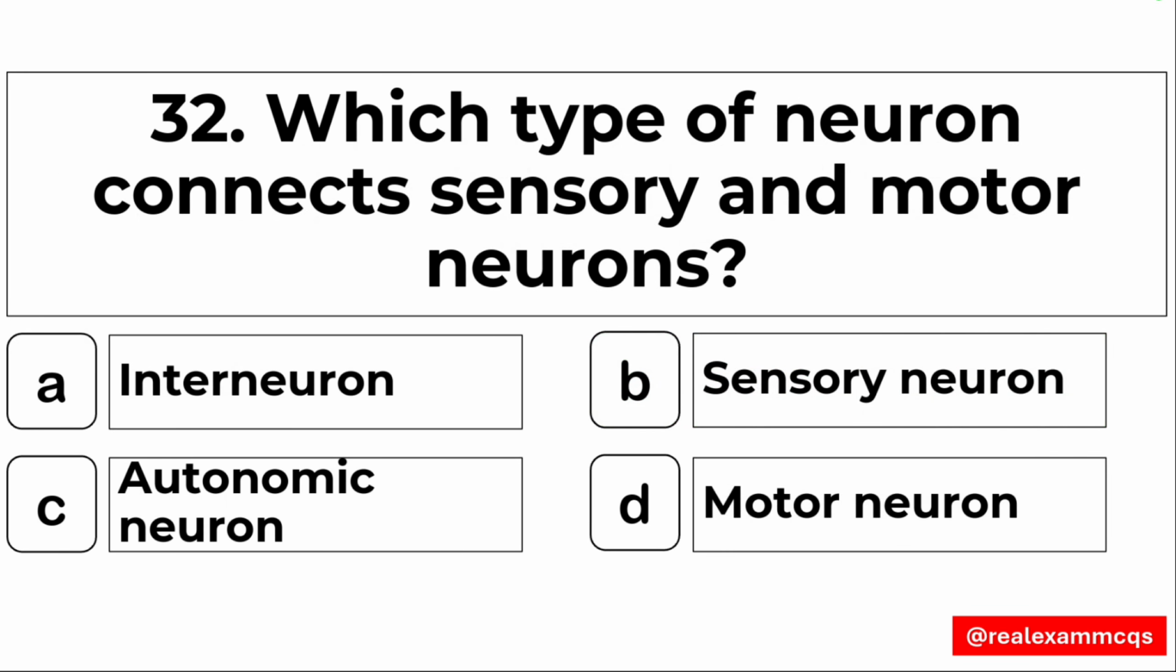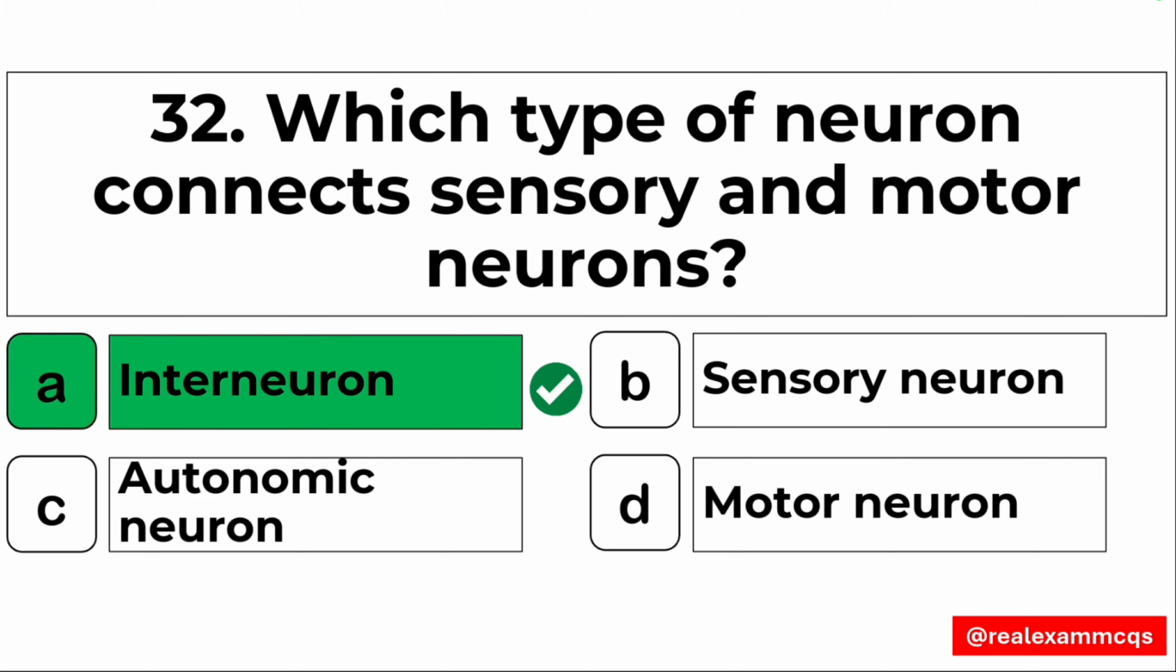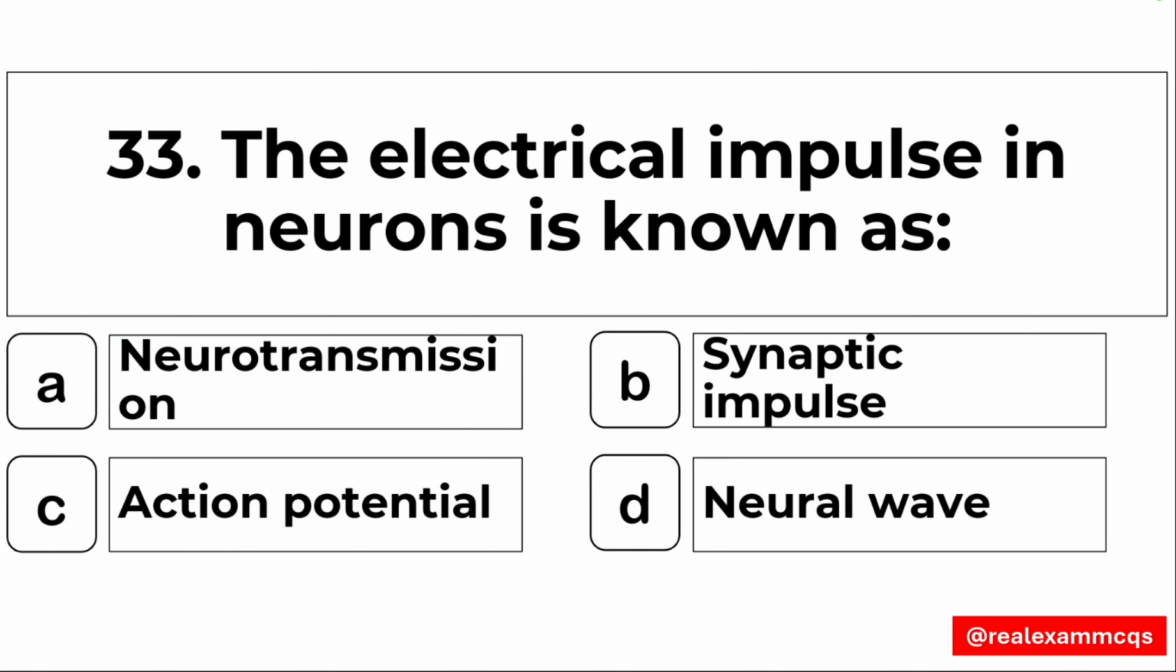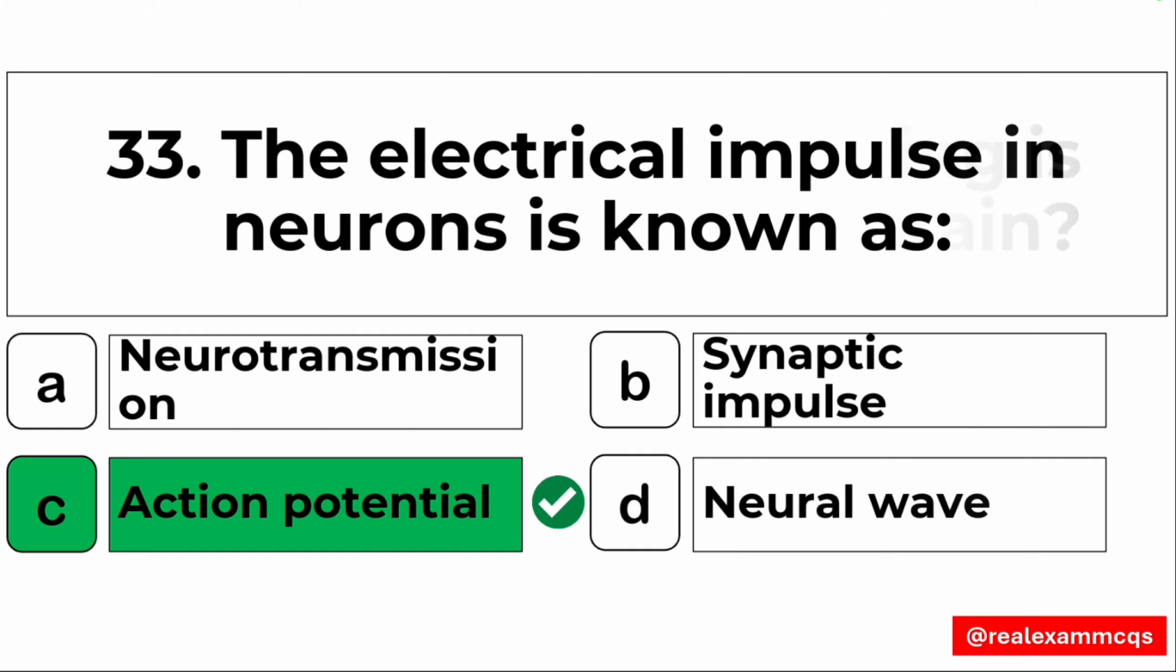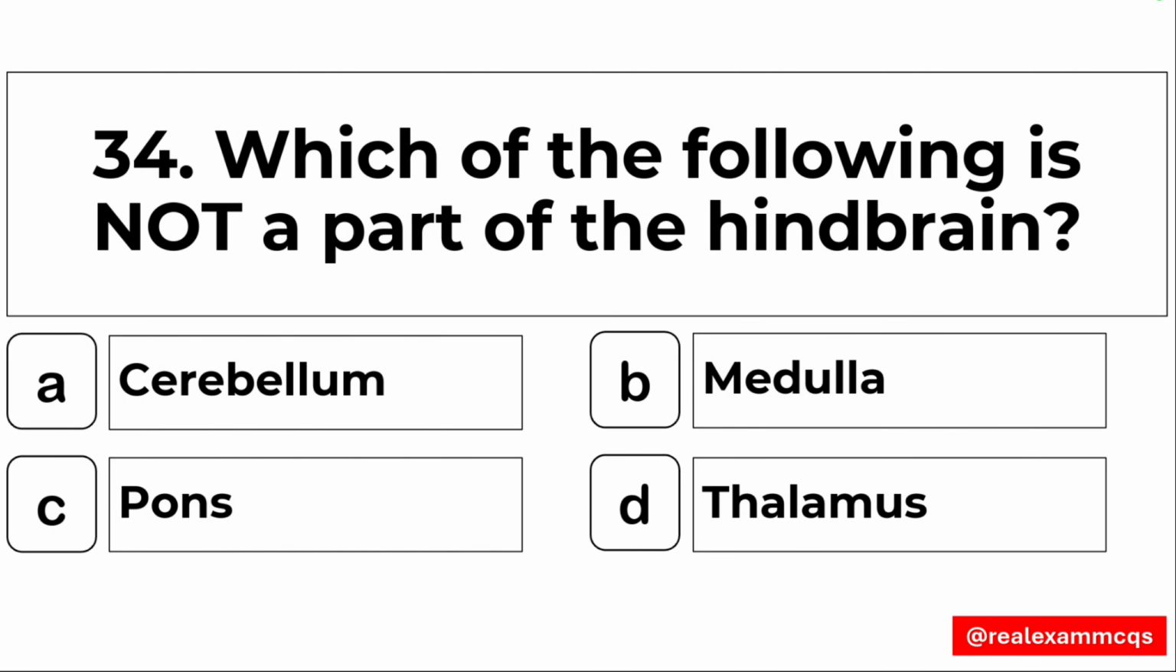32. Which type of neuron connects sensory and motor neurons? These neurons are called interneurons. Option A is the right answer. 33. The electrical impulse in neurons is known as. Option number C, action potential. 34. Which of the following is not a part of the hind brain? It is the thalamus. Option number D.